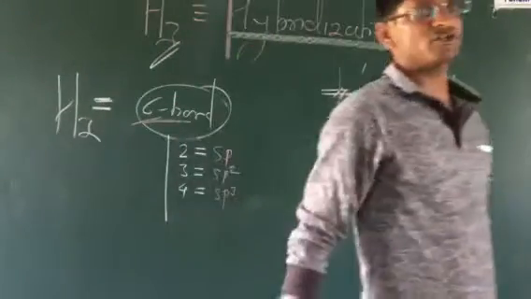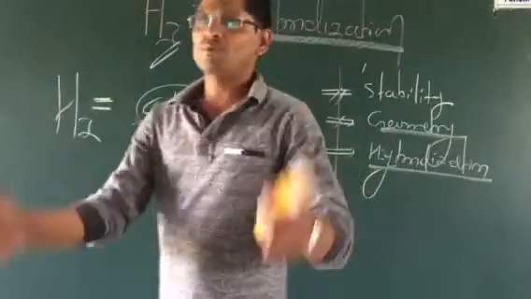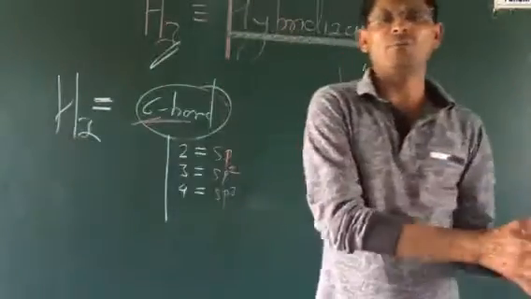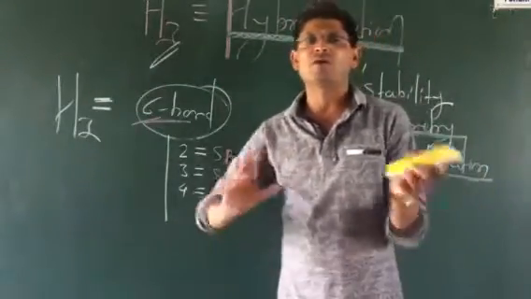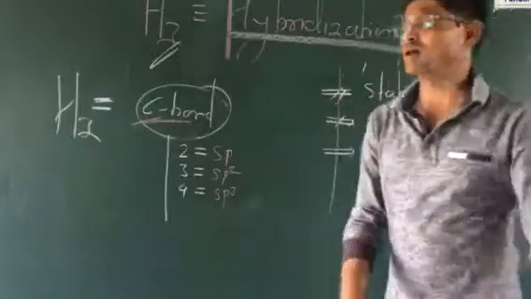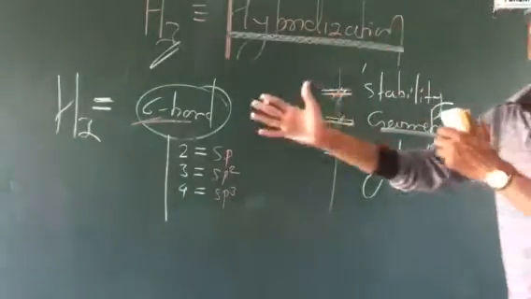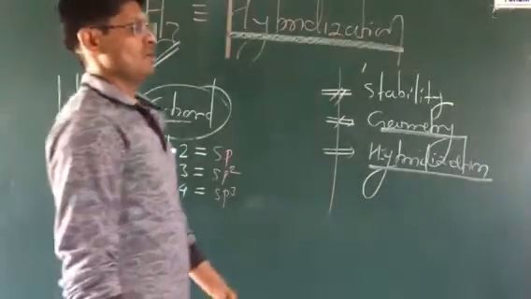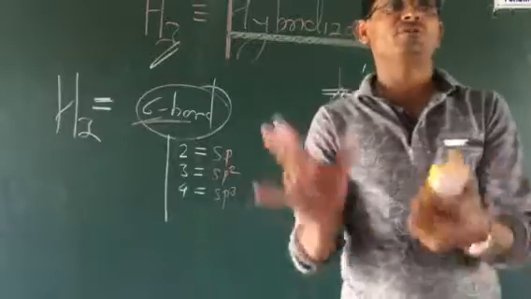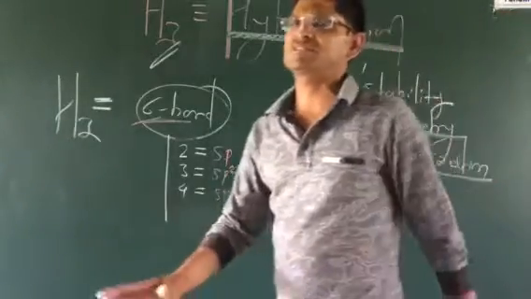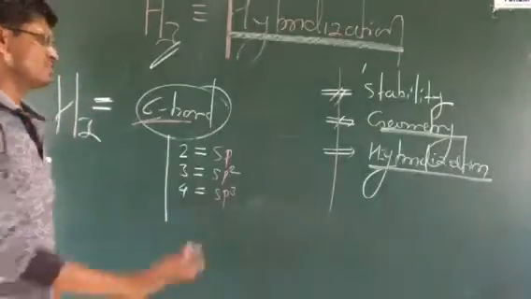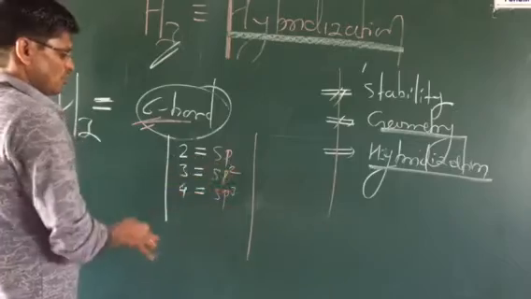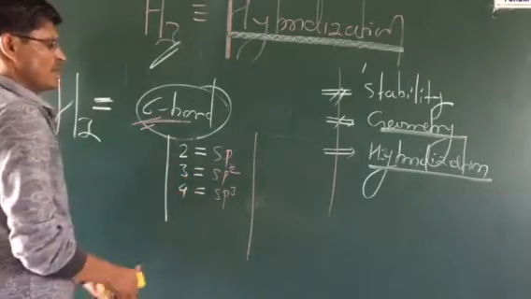So we know what hybridization is: the process of mixing and recasting of atomic orbitals. It may be the same atomic orbitals or different atomic orbitals, but having equal energy levels. That means there will be mixing as well as recasting. The atomic orbitals may be similar or different, like s, p, d, f. So if there are 2 sigma bonds, it is sp hybridization; 3 sigma bonds, sp2; 4 sigma bonds, sp3.